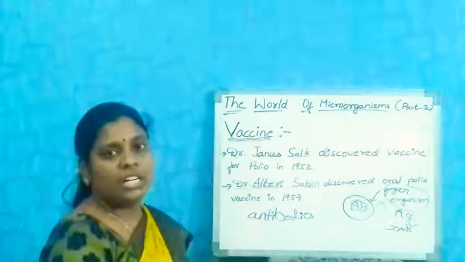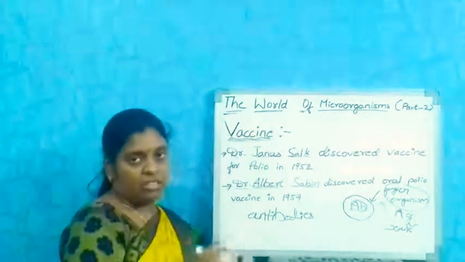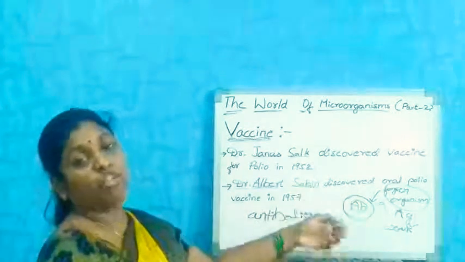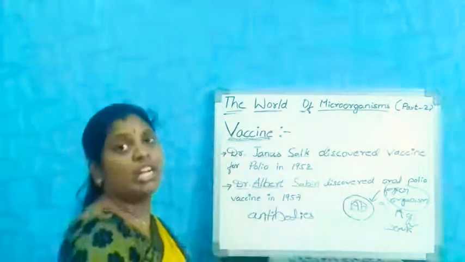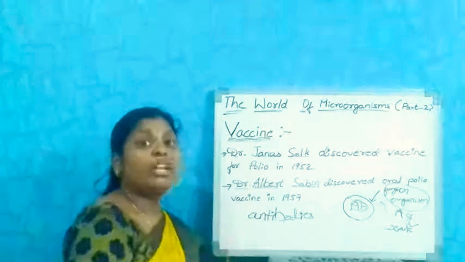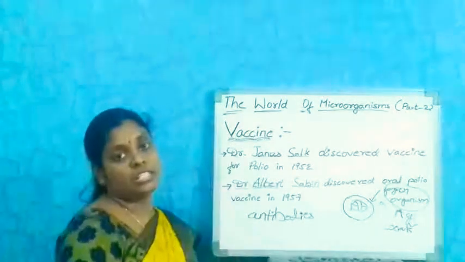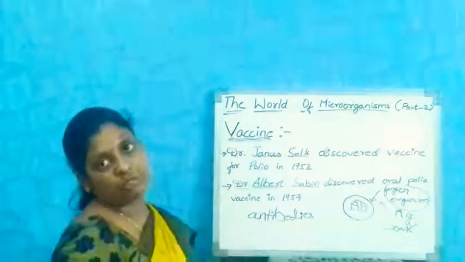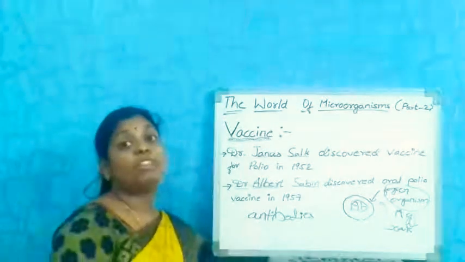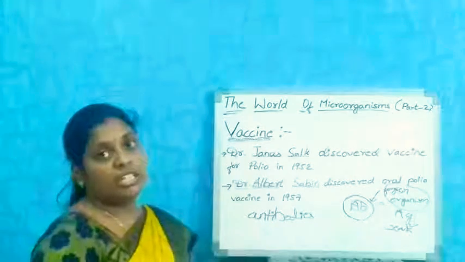So children, now you have got the idea about vaccines, and why we are taking many vaccines. A newborn child is given many vaccines from the early stage only, to prevent such types of infections.